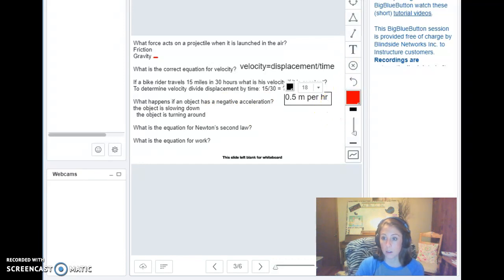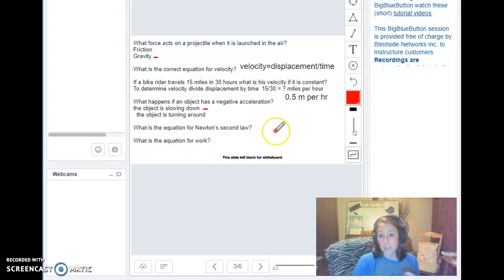All right, moving on to our next question. What happens if an object has a negative acceleration? We've talked about positive and negative accelerations. Your two answer options are the object is slowing down or the object is turning around. Okay, so I gave you an easy 50-50 option. So hopefully you can easily determine that the correct answer is the object is slowing down.